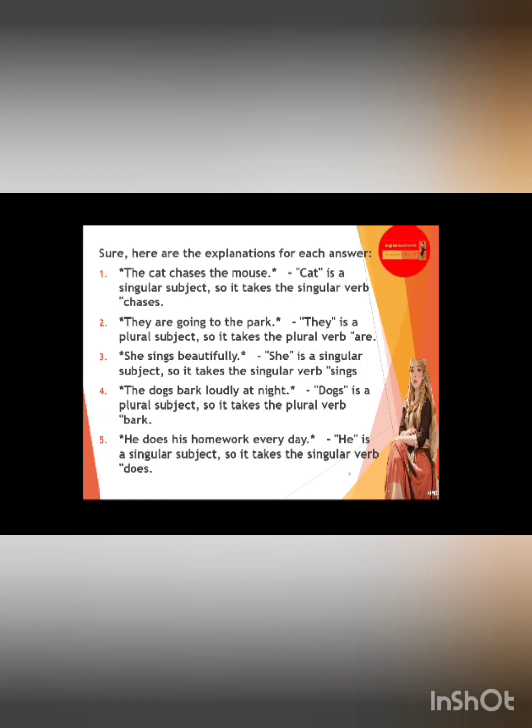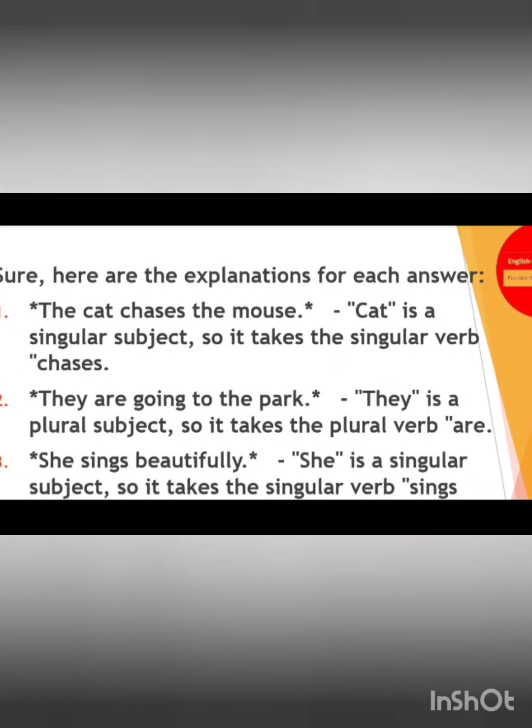Coming to the next page, here is the explanation for all the given answers. The cat chases the mouse. So why do we need to write chases here? I mean, why am I adding s there? Cat is a singular subject, so it takes the singular verb, that is chases. Singular verb means you need to add s at the end of the verb. And the cat is third person, so we are applying this rule.